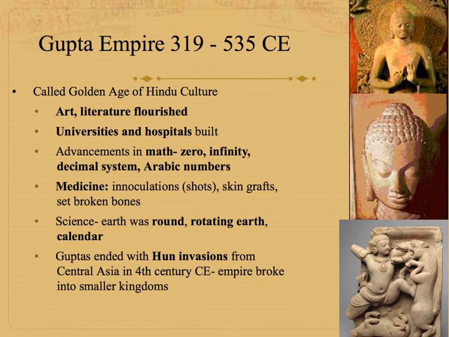They also had advancements in medicine, like early type vaccines, not real vaccines like we have now, and setting broken bones. They determined that the earth was round and that it rotated. They developed a pretty effective calendar. And the Guptas had a swift end in the 4th century CE when they were invaded by the Huns, and the empire returned again to regional kingdoms.